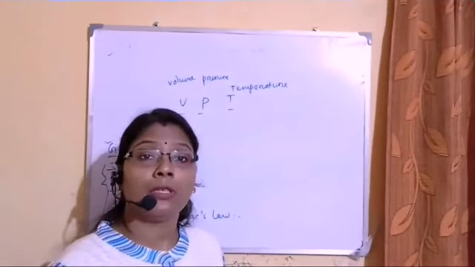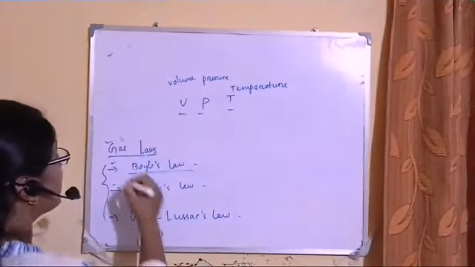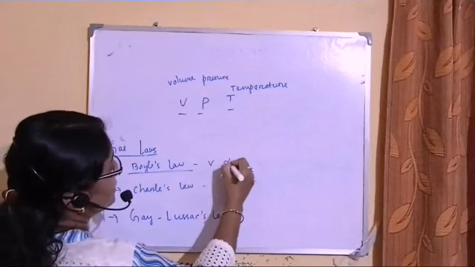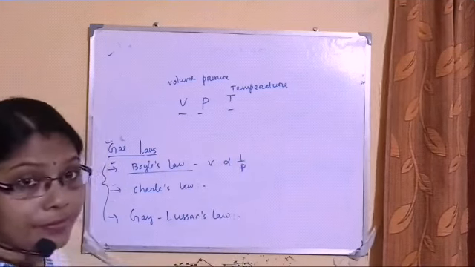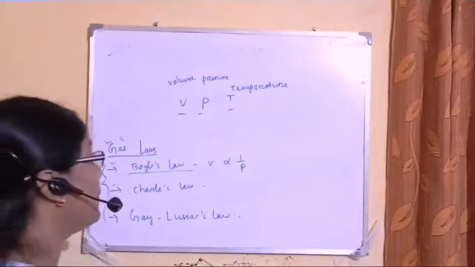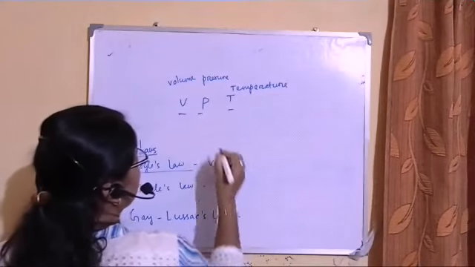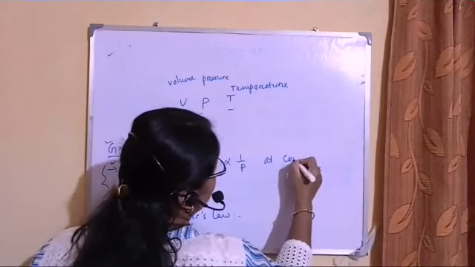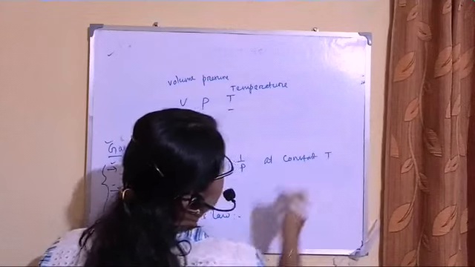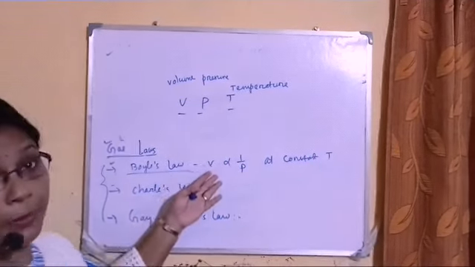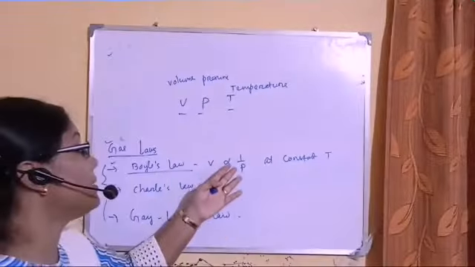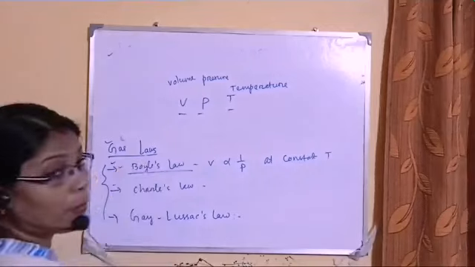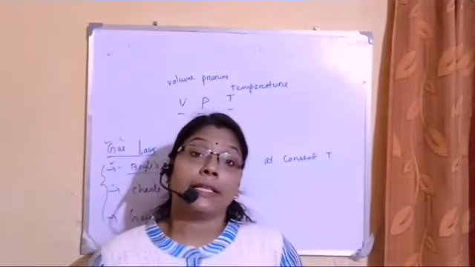keeping the other parameter constant. So first, if I discuss Boyle's law, then I will see that V is inversely proportional to P. That means I have already said the relation between two parameters keeping the other parameter constant. So at constant temperature, from this we can write the definition: the volume is inversely proportional to pressure at constant temperature. This is known as Boyle's law. Clear?